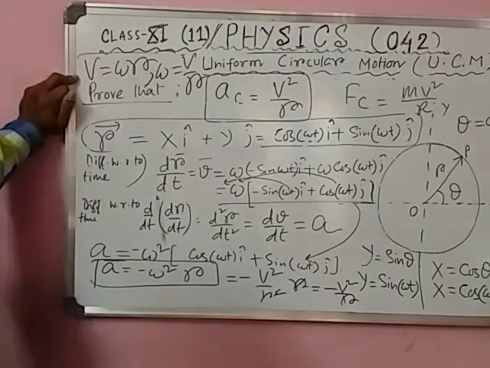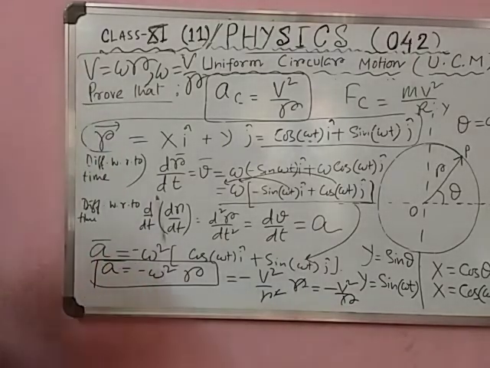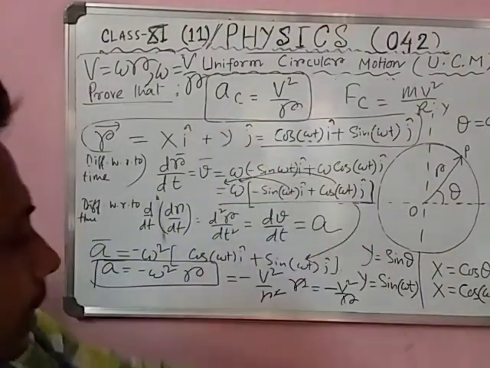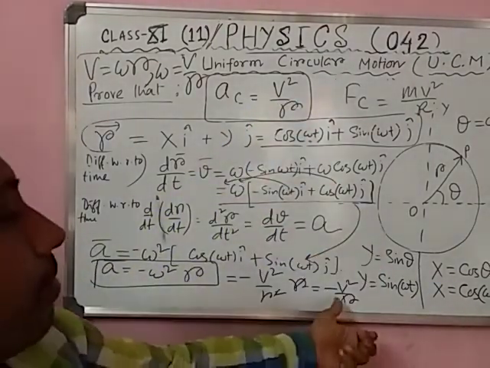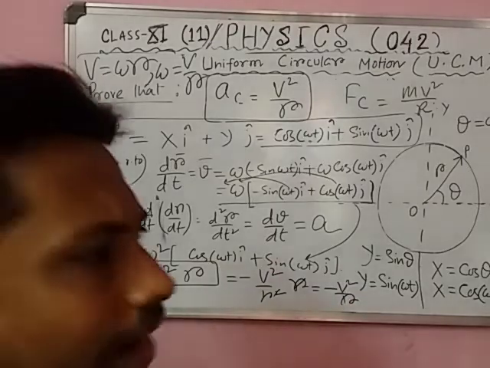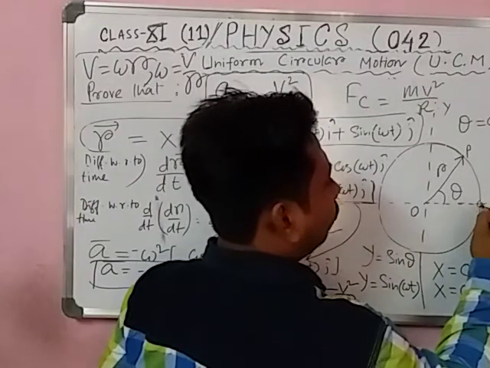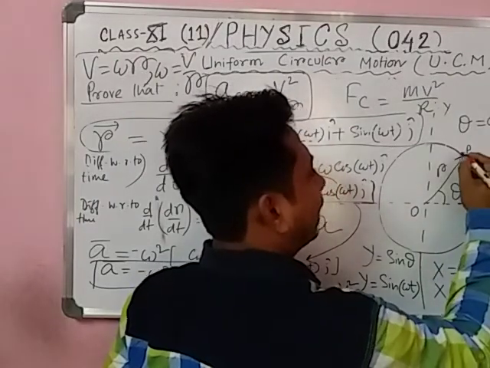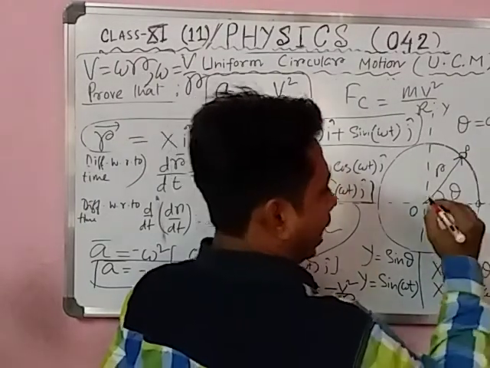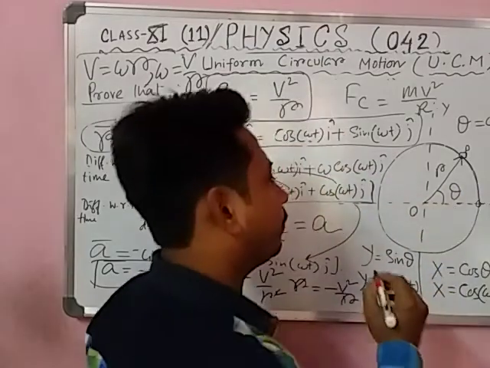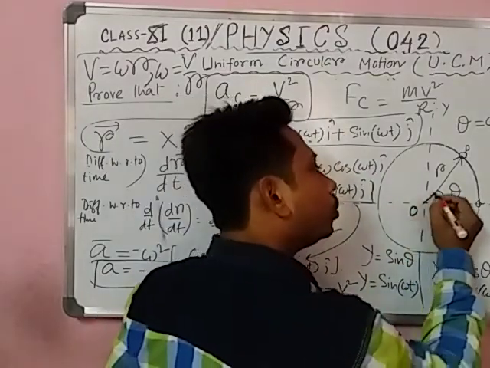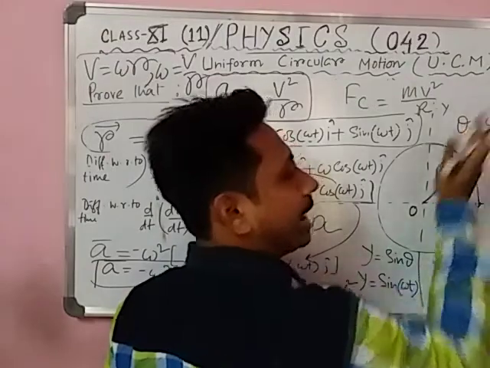Now you can ask why minus? Here the value is v square by r, but in the calculation we got minus v square by r. So why minus? Students, suppose the body is moving from this point to that point. Now the radius is always taken from the origin to point P, meaning this direction.